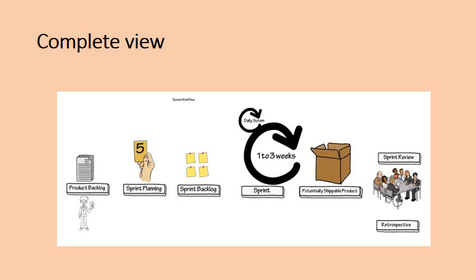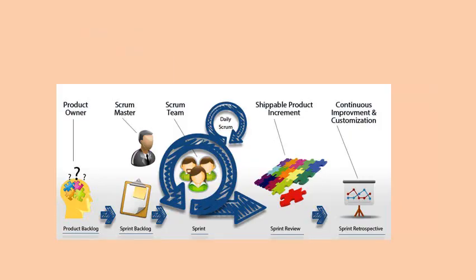So here you will create multiple simple documents, and according to the user you can also create the sprint, like what will be the responsibility of the admin, what will be the responsibility of the visitor, the tasks performed by the admin. This way you can do it. And then the sprint task will take only 1 to 3 weeks to complete, and every day we will perform this scrum. Now your product is ready. When your product becomes ready, you will perform a review process, and make changes according to the review. This is also the same thing.